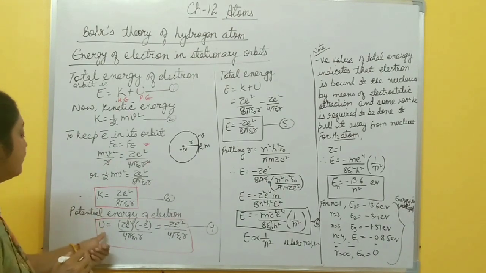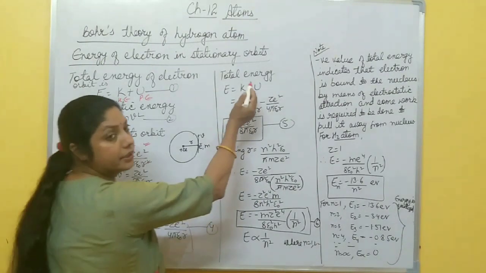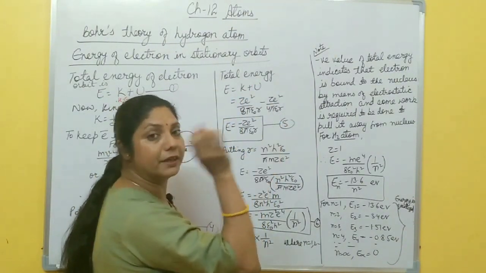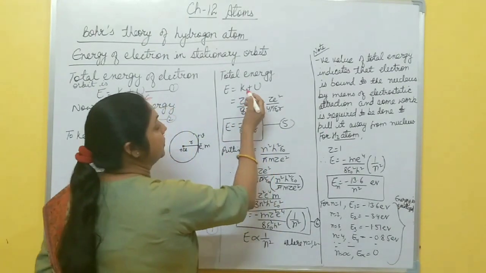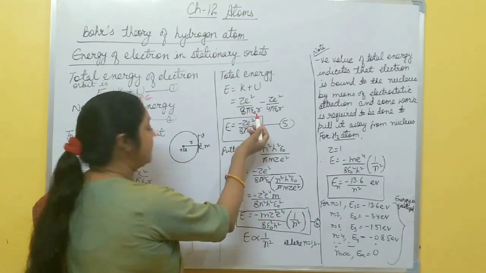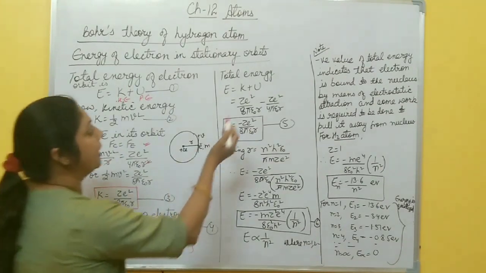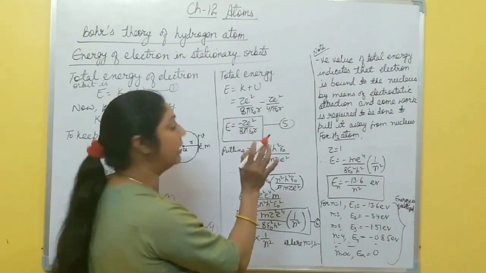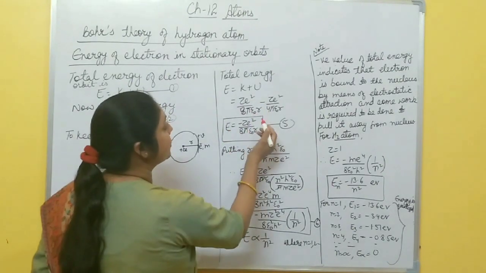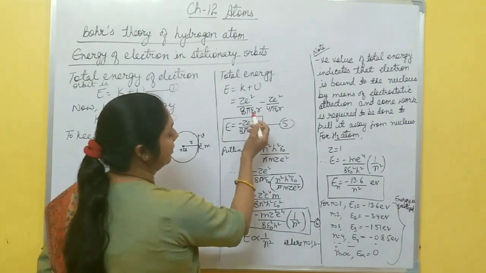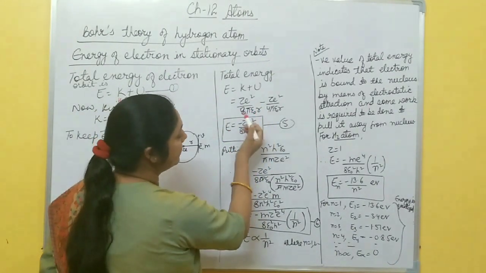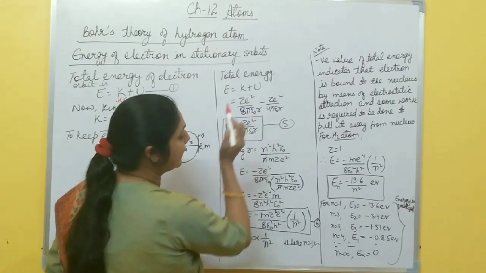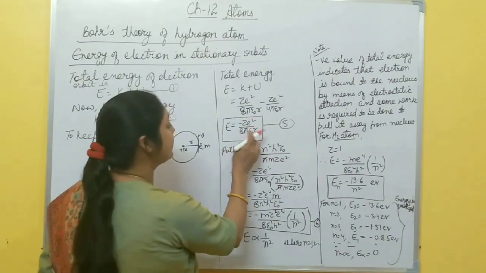Now kinetic energy plus potential energy gives total energy of any electron in a particular orbit. So kinetic energy Ze square by 8 pi epsilon naught r from equation number 3, and potential energy is minus Ze square by 4 pi epsilon naught r. Then when you solve this one, LCM is 8 pi epsilon naught r.